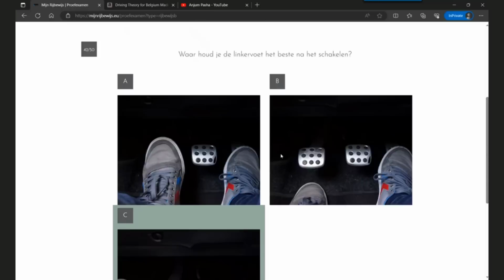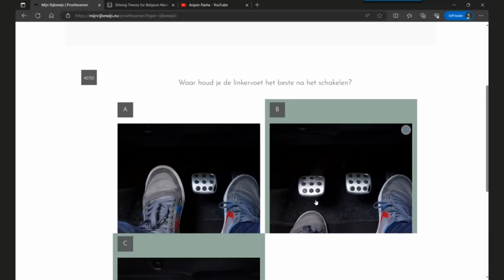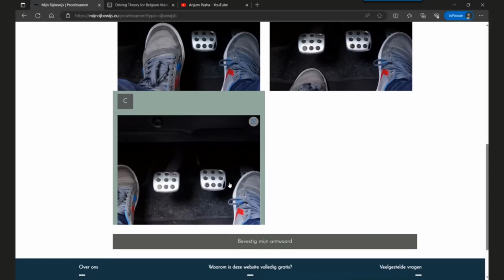So A is wrong because you are simply putting unnecessary pressure on your leg by keeping it like this. This is a dangerous situation. You don't put it behind, and this is the way you should put your left foot.